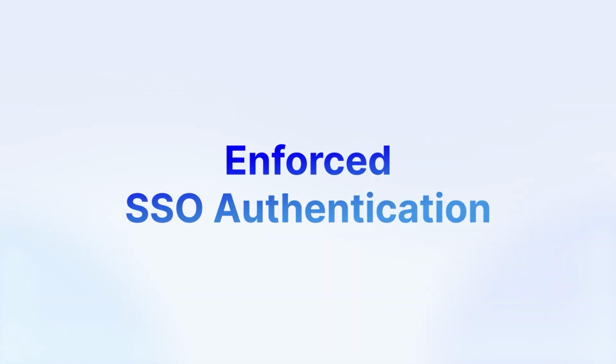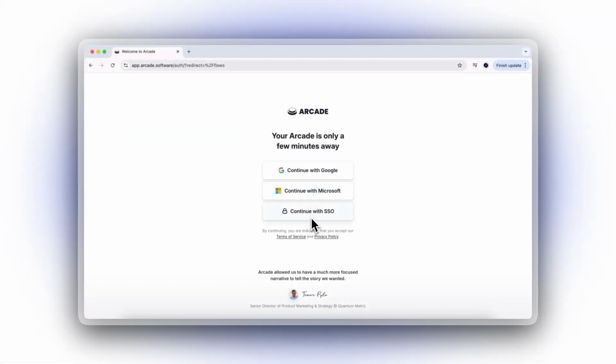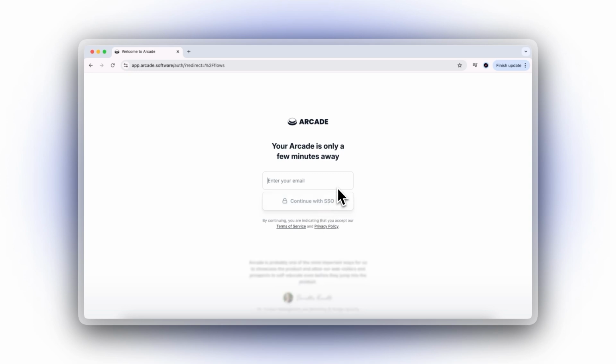For enhanced security, Arcade has enforced single sign-on authentication for domains. This means a more streamlined and secure login experience for users within your organization.